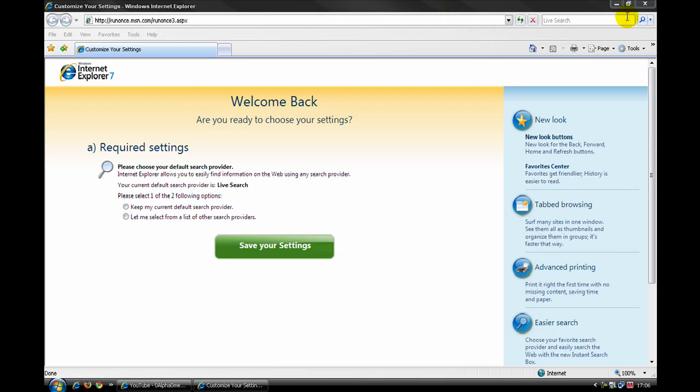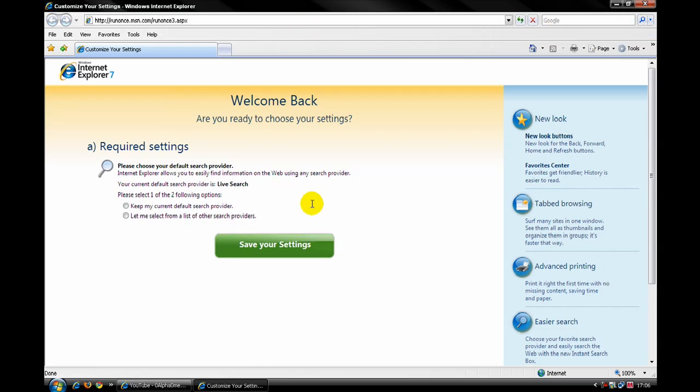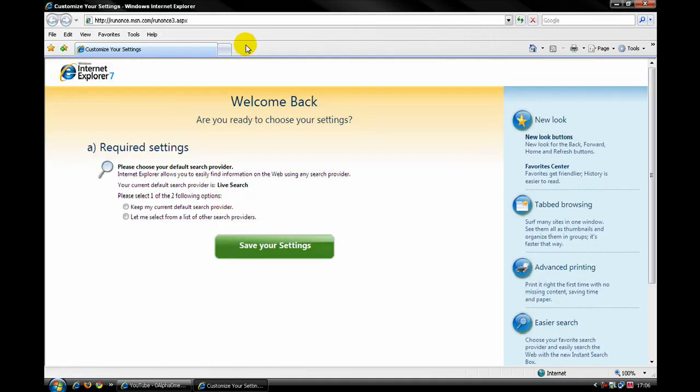Hey guys, today I'm going to be teaching you how to get Rocket Dock for Windows XP users. Well, I have XP. I am just using a Vista theme. It's called Vista Inspirant 2. So just go to the first link in the description.